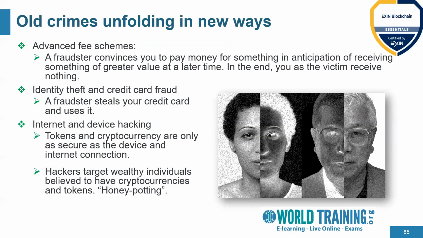Internet and device hacking can also be one of those issues which should be avoided. Your tokens and cryptocurrencies are only as secure as your device and your internet connection. So if you are using an old device with an unstable internet connection, without the right set of protocols being used, then your cryptocurrency and your tokens are susceptible to attacks, because your device should be protected and your internet connection should be protected. An unsecure internet connection should always be avoided at any point in time. The public internet connection should be avoided at any point in time.